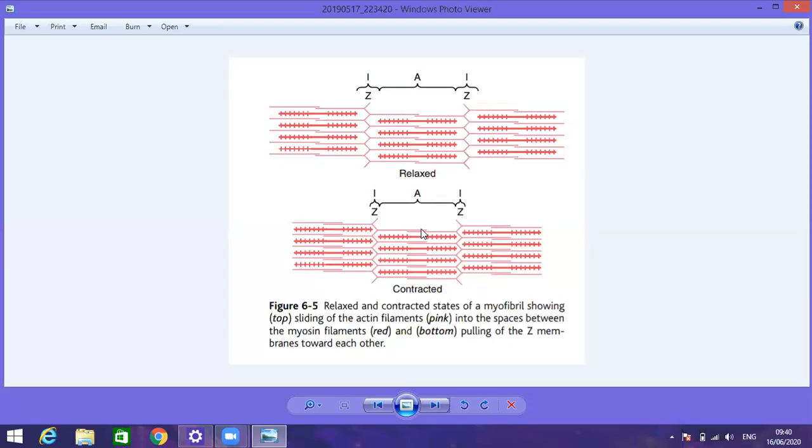I don't want to go into detail about what the body is, what the tail is, what the crunches are, what the hinges are. Here you can see on the myosin these are the outward extension projections. You can see these are the cross bridges. And the cross bridge contains the head and the arm. And there are 2 points at the cross bridge. We can say these are the hinges. Hinges means these are the 2 points. They are flexible. One is the attachment of the arm with the body.